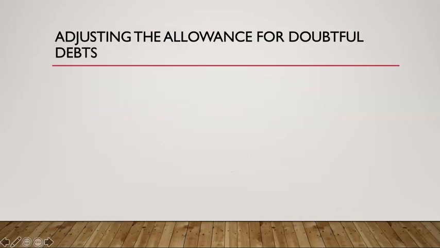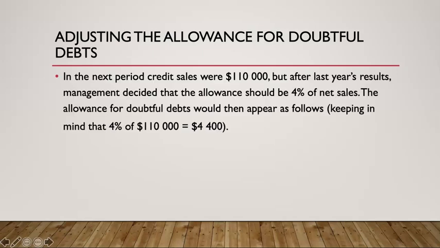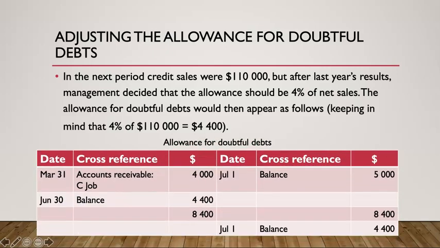So we need to do an adjustment to our allowance for doubtful debts to adjust it up again for our new prediction. We now need to raise it so it now equals $4,000. So we would make our ledger updated to look like this.